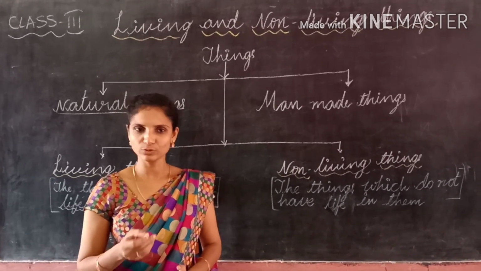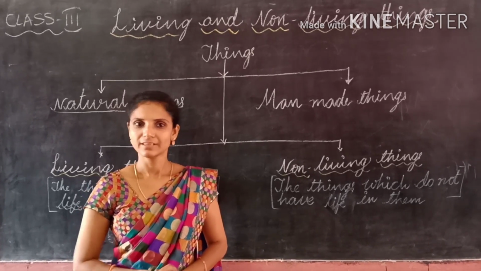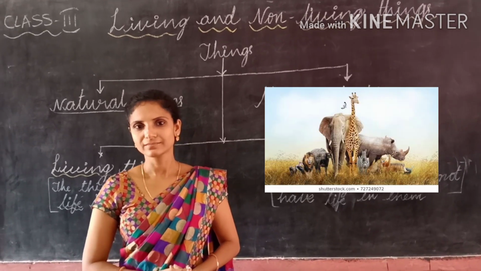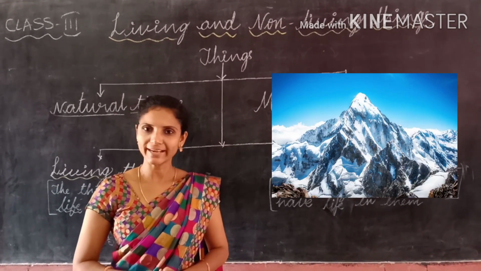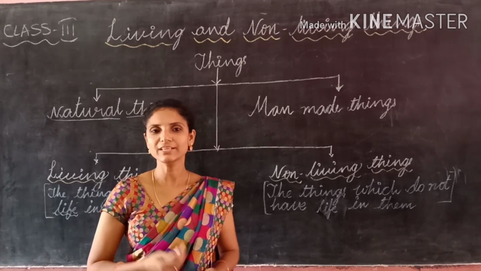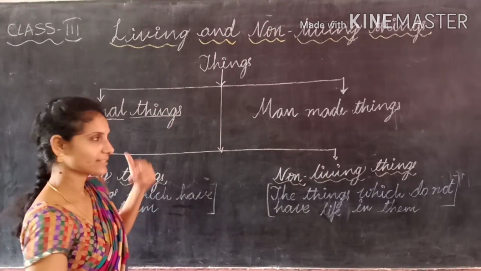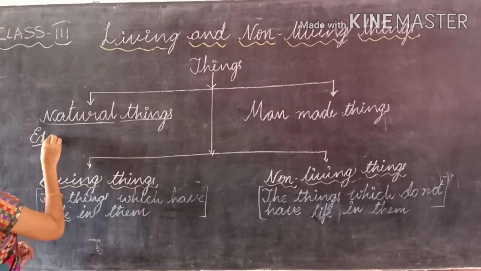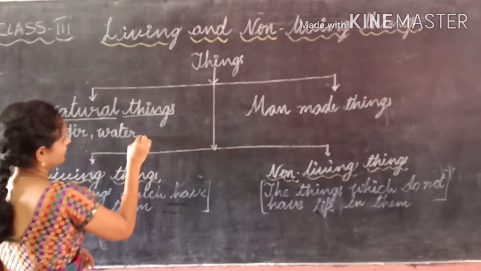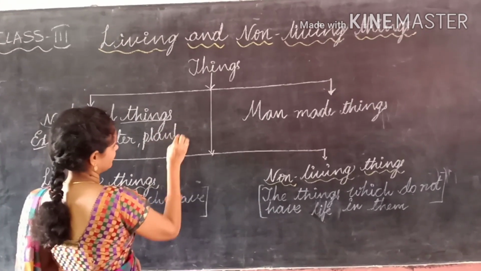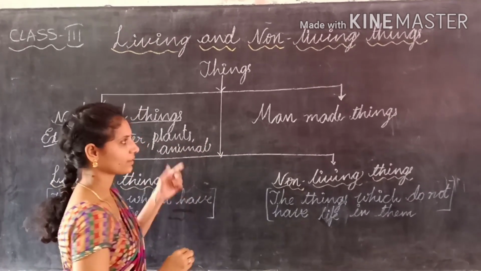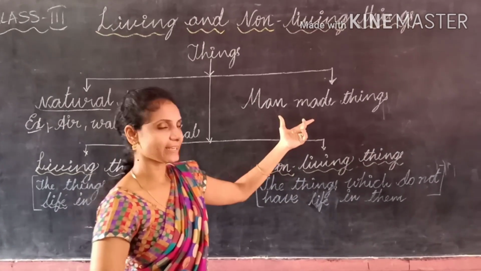What are those things? Have you observed any things like that? Yes, plants, air, water, animals, soil, rocks, mountains. These all are natural things. Those things are created by nature. That's why we call them natural things. What are the examples? Air, water, plants, animals and so on.